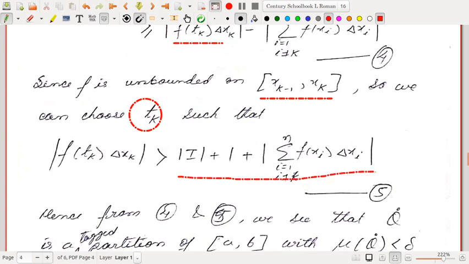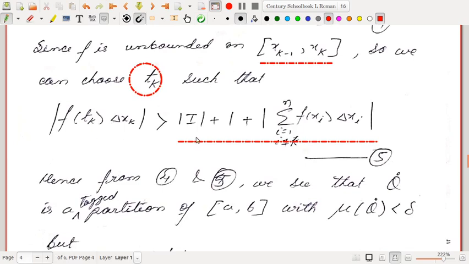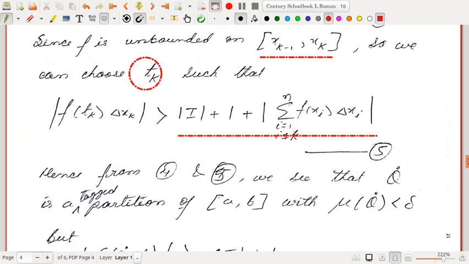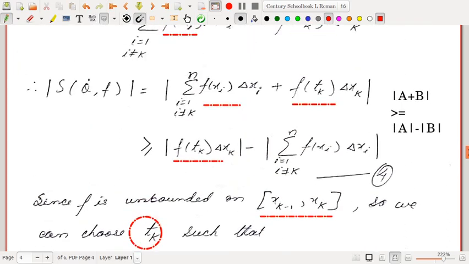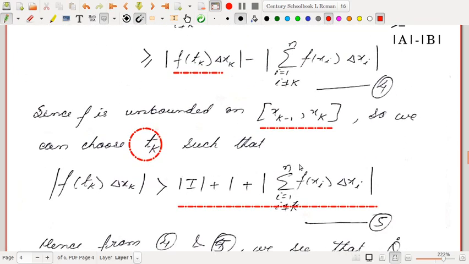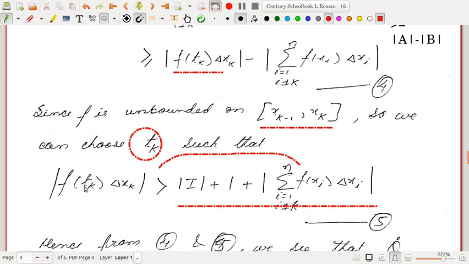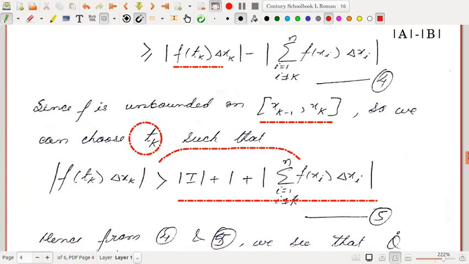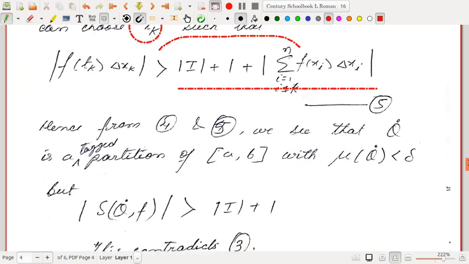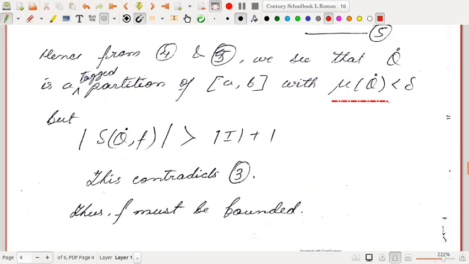Since f is unbounded, we can make f of x greater than any given quantity. So in particular we choose tk such that f of tk is strictly greater than this particular quantity. Hence, from 4 and 5, if we take this to the other side, we have mod of f of tk into delta xk minus summation of this is strictly greater than mod I plus 1. So from 4 and 5 we see that q dot is a tagged partition of AB with norm q dot less than delta. Q was chosen such that norm q dot is less than delta.